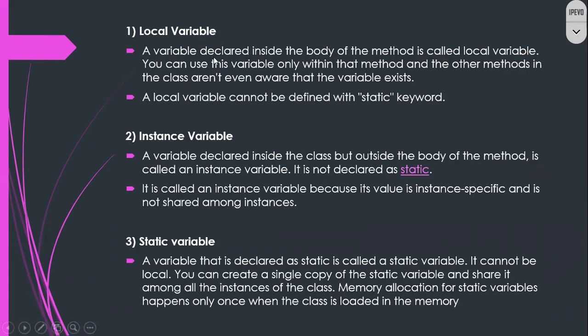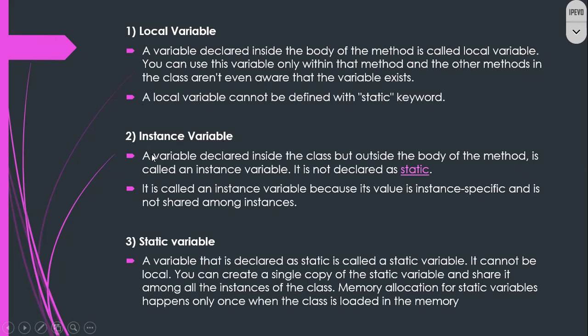A variable declared inside the body of the method is called a local variable. You can use this variable only within the method, and other methods in the class are not even aware that the variable exists. A local variable cannot be defined with the static keyword. Whatever variable you create, it cannot be defined with static.